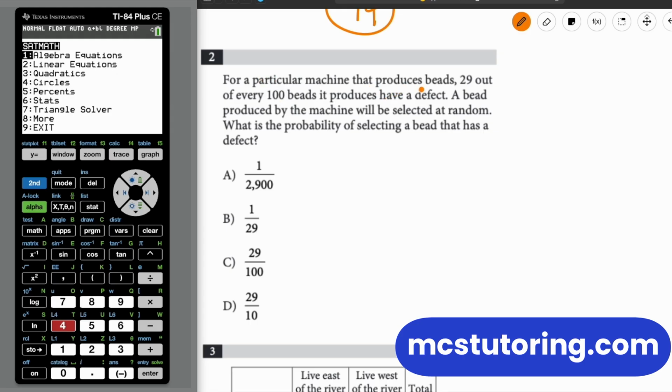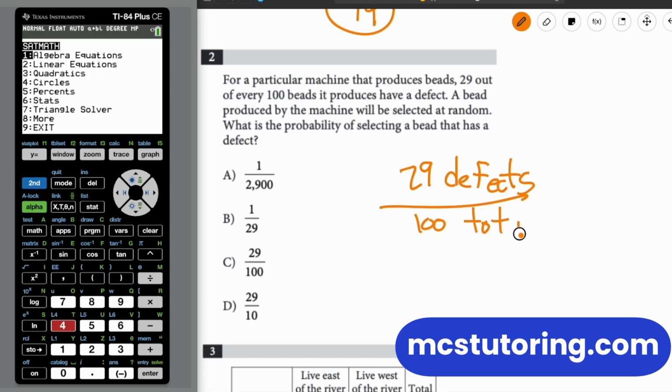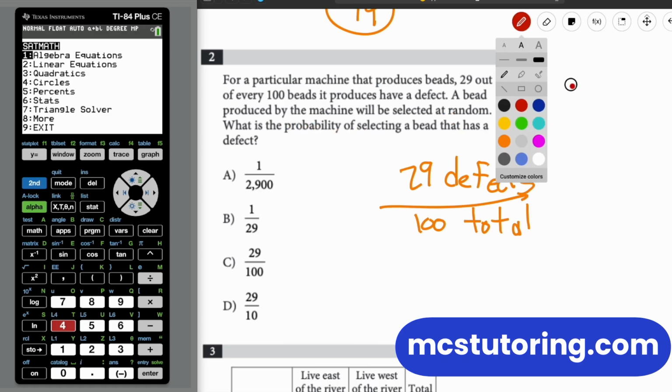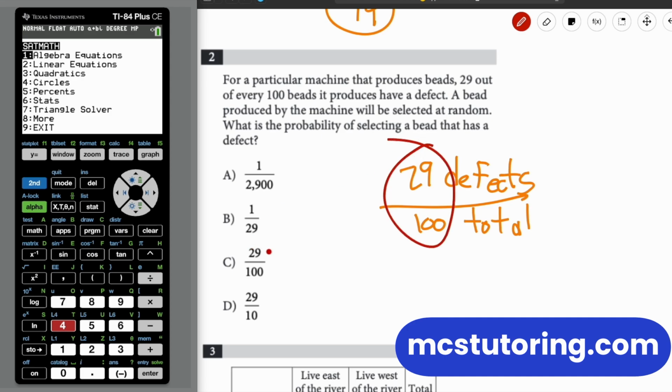Okay. Same thing for this one. For a particular machine that produces beads, 29 out of every 100 it produces has a defect. So 29 defects out of 100 total. Now check out this question. What's the probability of selecting a bead that has a defect? Dude, it's 29 out of 100.